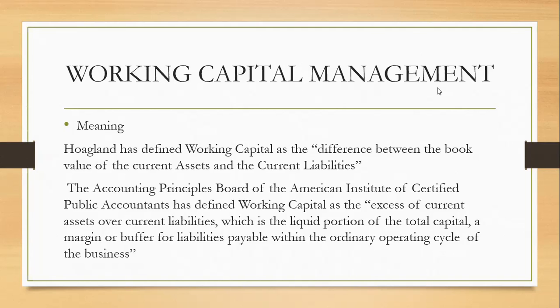Like for example, our suppliers, our creditors, इनसे हमने goods खरीदा है उधार पे, क्रेडिट पे, तो हम इनको टाइम टू टाइम इनका पैसा चुकाएंगे. तो these are the liabilities which are there in the business for shorter period of time, for example, less than a year.